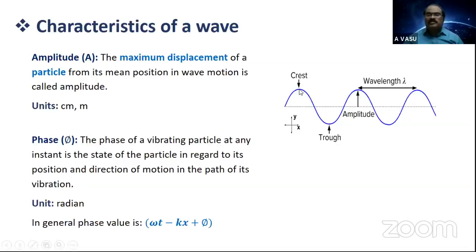The first is pi by 2, that is pi by 2, pi, 3 pi by 2, 2 pi. So these are the phase values. In next sessions, I'll give some more details regarding phase and how it is related with the path or advancement of the wave. Here in this session, we are just going to describe it in a brief manner.